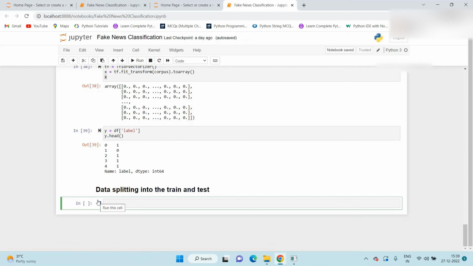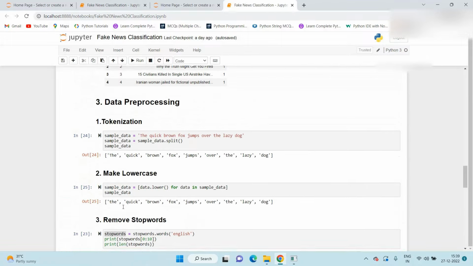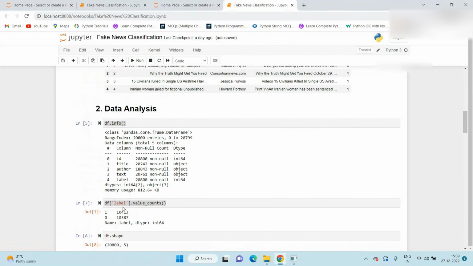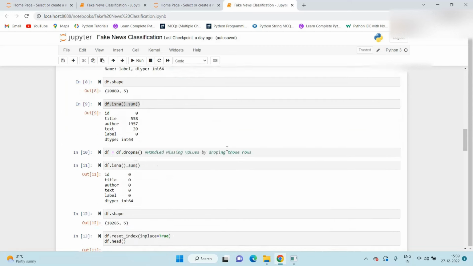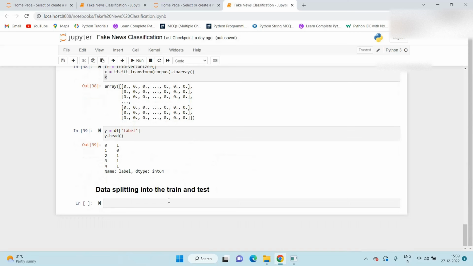For that we require one library, train_test_split function we require. So from sklearn.model_selection import train_test_split. I just copy this train_test_split. Okay. And we need to pass x and y.